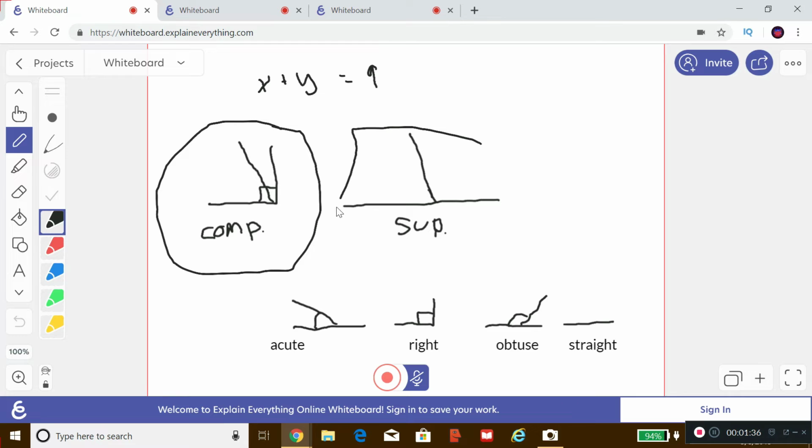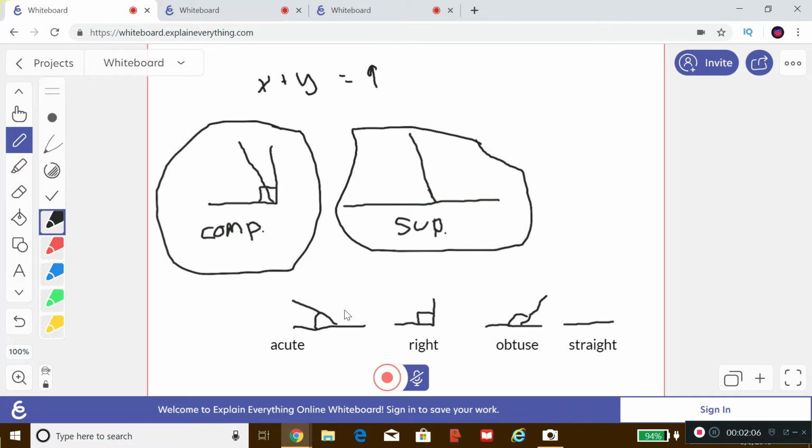Supplementary are like the twin of complementary, really, because they're just 180. Examples of supplementary angles would be 90 and 90, 60 and 120, 30 and 150, 75 and 105. This kind of looks like a 75, 105 here.